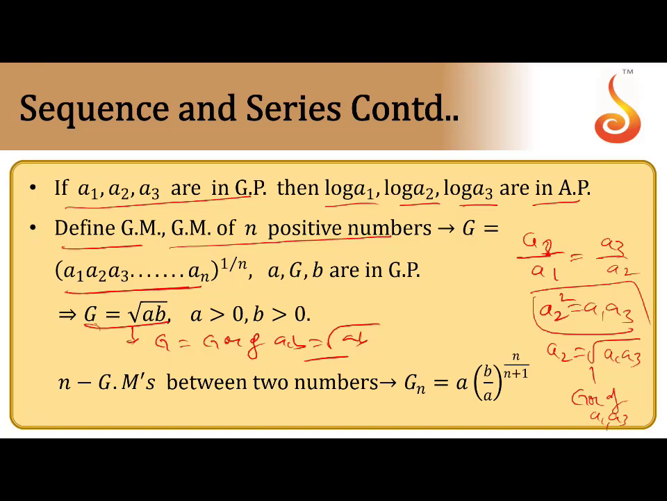Same like before, where we put n AMs in between two numbers, now we put n GMs between two numbers A comma B. So the nth GM has a formula. Before, you got the nth AM, A plus nD, where D is B minus A by n plus 1. Here you want the ratio. Here R equals B by A whole power 1 by n plus 1. Clear now? So here we got the common ratio R equals B by A whole power 1 by n plus 1. Just remember the formula.